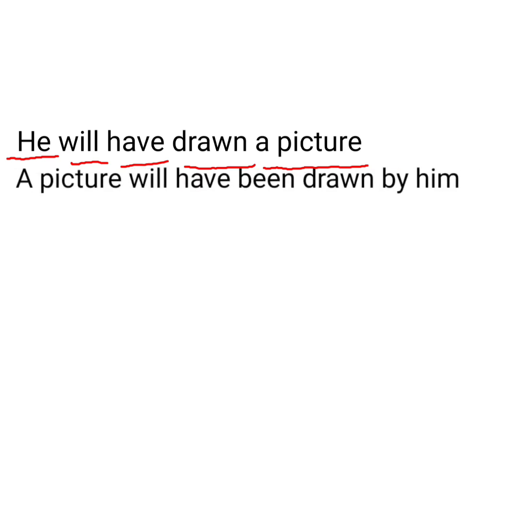In the passive voice, what is the rule? The subject changes to object, and the object changes to subject. What is the object here? A picture. A picture is changing to subject. Will and have are auxiliary verbs, been is added, and drawn is the V3 form, the past participle form of the verb. By is the common word. He changes to him. A picture will have been drawn by him.